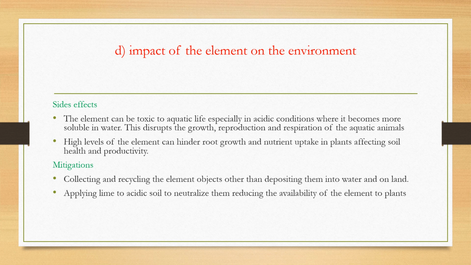Next, applying lime to acidic soils to neutralize them, reducing the availability of the element to plants. So we are saying you apply lime. Lime is calcium carbonate, so if you apply it on land, it can reduce the acidity of the soil. With that, it can also lower the availability of the aluminium ions to plants, and therefore plants won't access them to cause the other disruptions we have talked about.